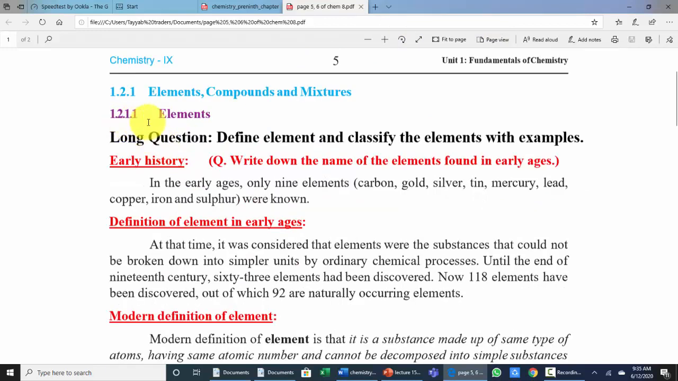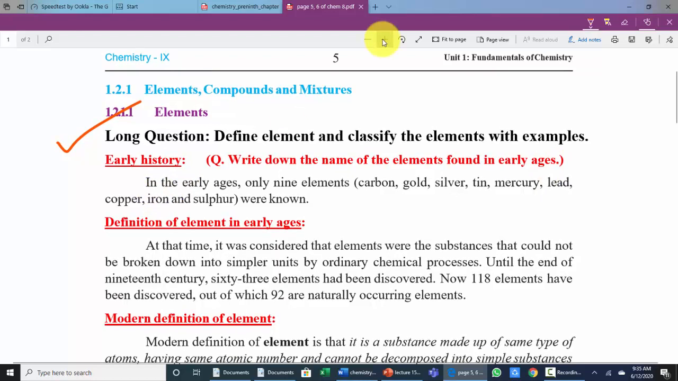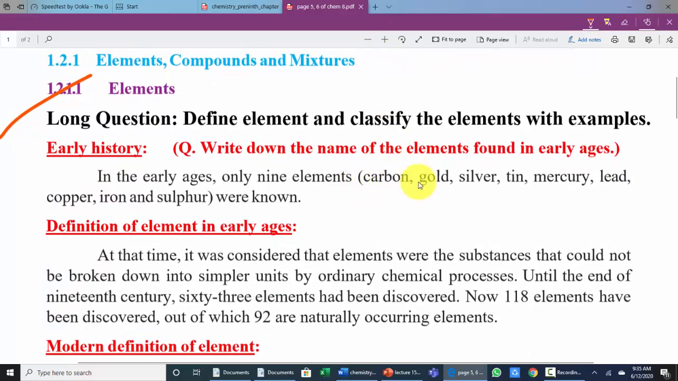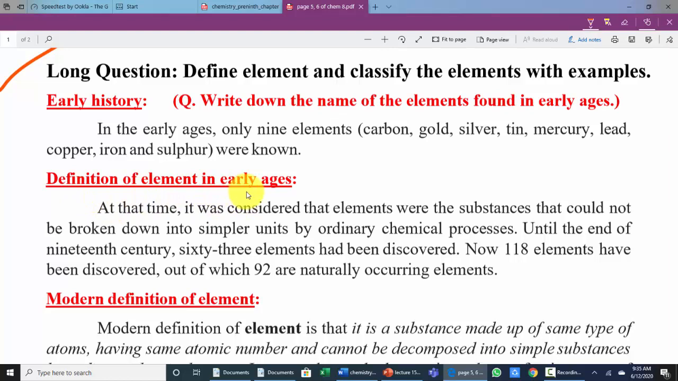Then 1.2.1 elements. So I write a long question here. Define elements and classify the elements with their examples. So this is a question. So first I wrote the heading, that is early history, and added the question, write down the name of elements found in the early ages. So in early ages only 9 elements: carbon, gold, silver, tin, mercury, lead, copper, iron and sulfur were known. And again I added that definition of elements in early ages from this line to this line.